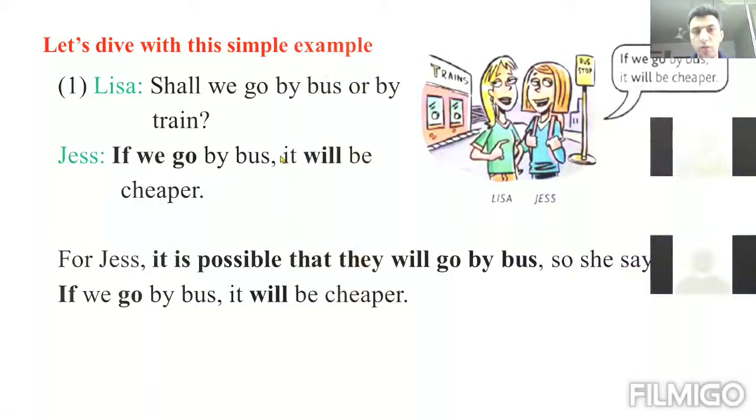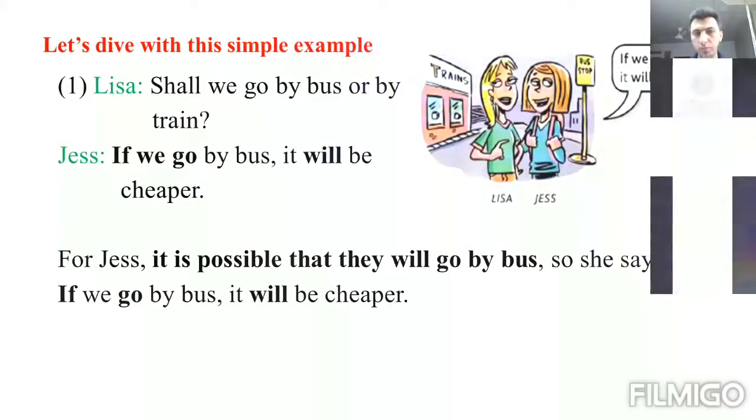Okay, what kind of conditional statement is this? First. Yes, we already mentioned this. In this if clause we have present simple plus future simple, and the modal verb of the second sentence is will. If we go by bus, it will be cheaper.